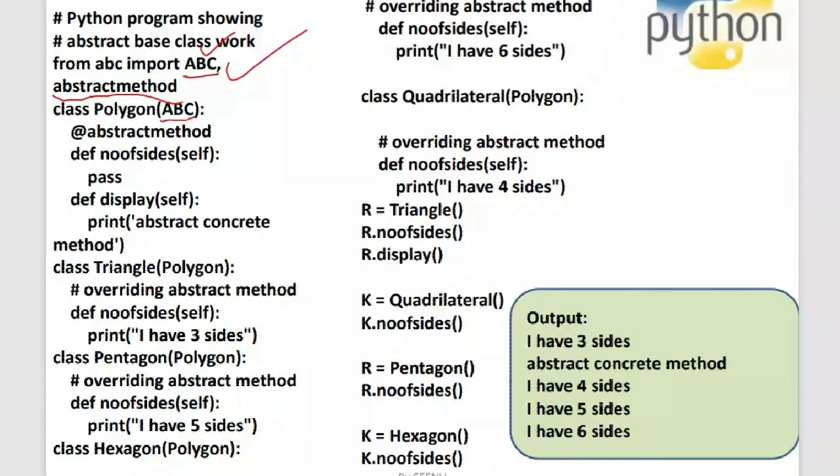Remember that if a class is not having any abstract methods, then it cannot become an abstract class. You cannot simply make a class an abstract class without having abstract methods. You must have at least one abstract method in your class. That's when you can make a class an abstract class.